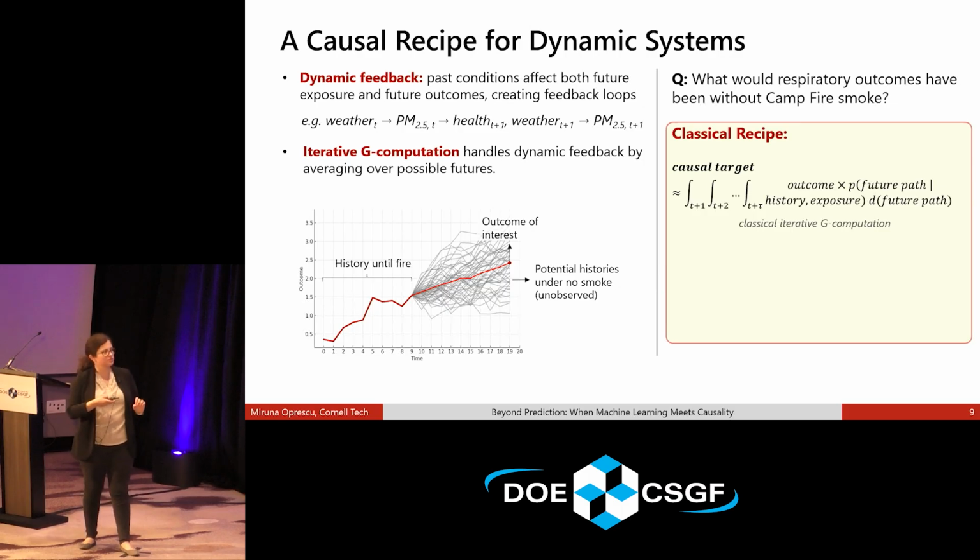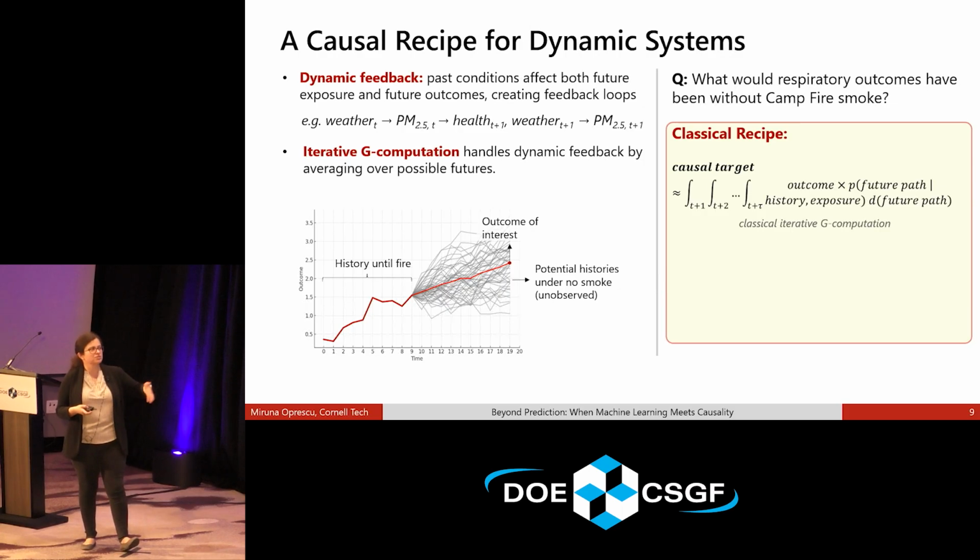not all of California, right? So like you see everything until the fire, and then you're asking what would have happened under no fire, and then there's all of these potential trajectories, right? Because we don't know how weather would have evolved. Things are kind of unpredictable, so these are all possible things that would have happened.